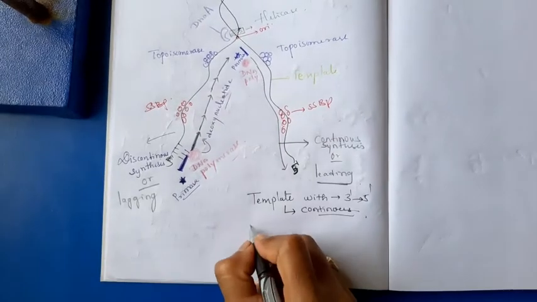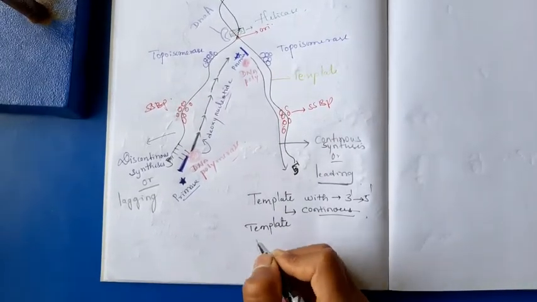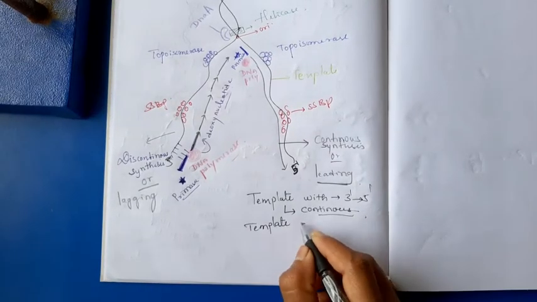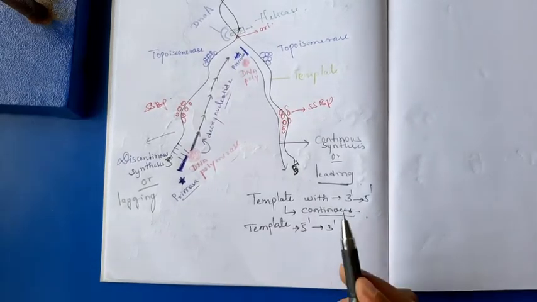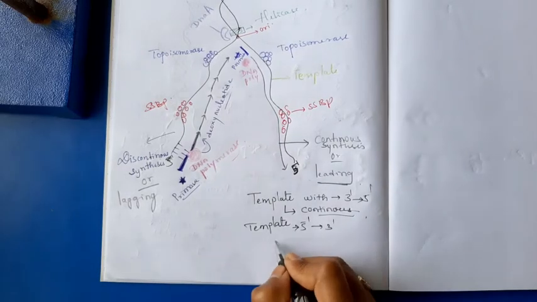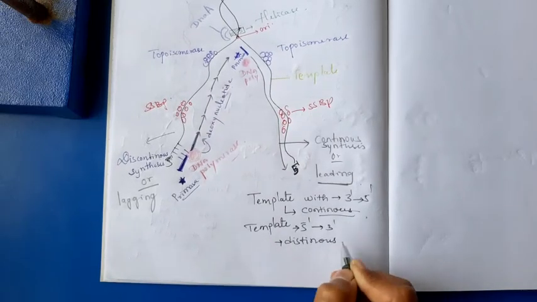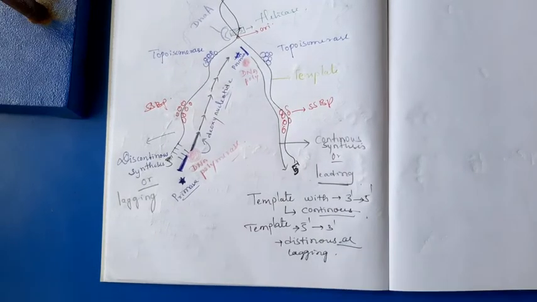The template which has 5' to 3' direction produces the discontinuous or lagging strand.